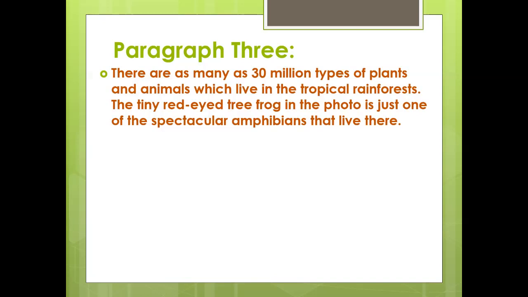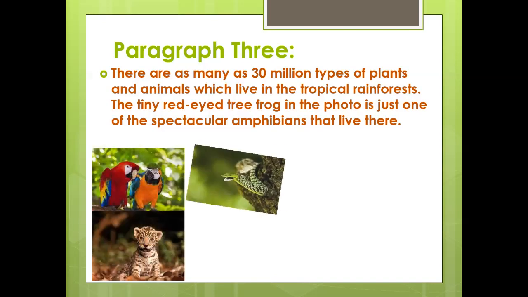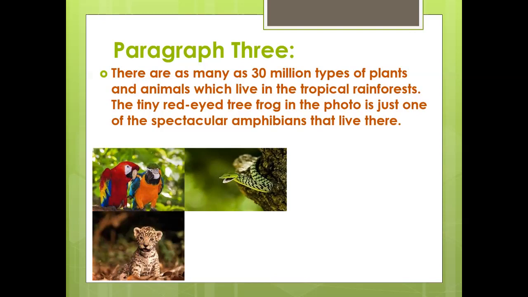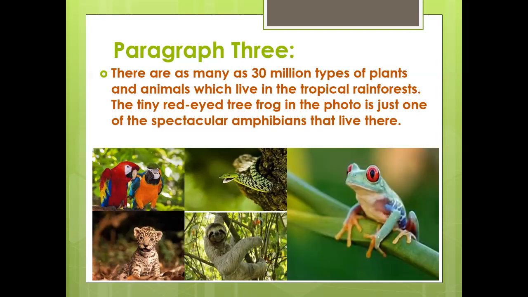Well, not only the frog, but we have the parrots, we have cheetahs, and we have the boa constrictor, the sloth, and of course, the famous red-eyed tree frog. These are types of animals which live or are found in the tropical countries that has rainforests in them.